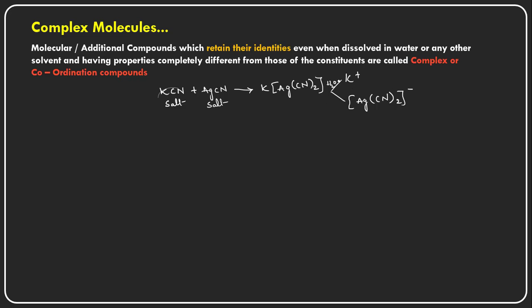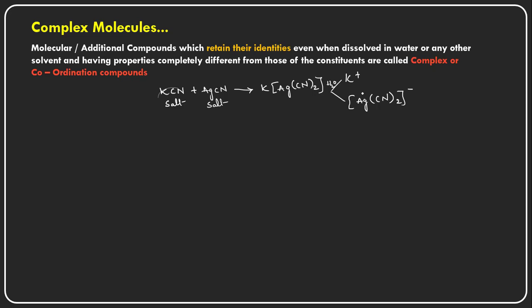So when water is added to this particular complex compound, the K plus ions can be detached from this complex. Why? Because these K plus ions are in the ionic sphere of the complex here. So these K plus ions can